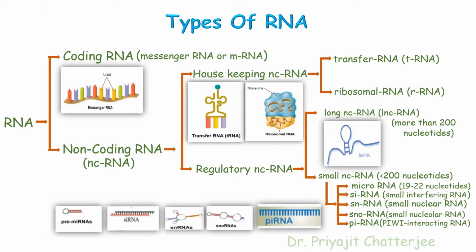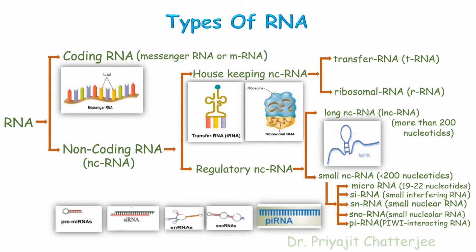Now we will discuss various types of RNA. RNA is basically categorized into two types. The first one is the coding RNA, an example of which is messenger RNA or mRNA, and the other type is non-coding RNA, which is designated as ncRNA. Non-coding RNA can again be categorized into two types, that is housekeeping non-coding RNA, which are transfer RNA and ribosomal RNA, tRNA and rRNA.